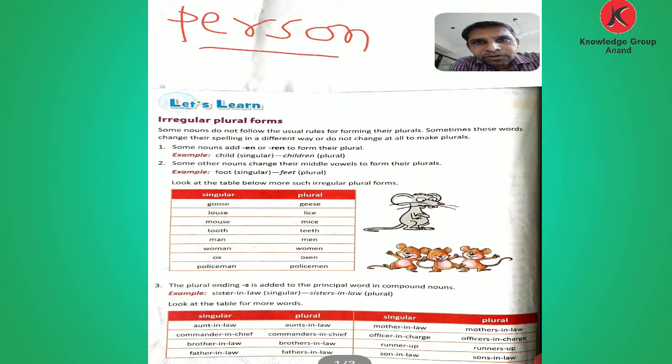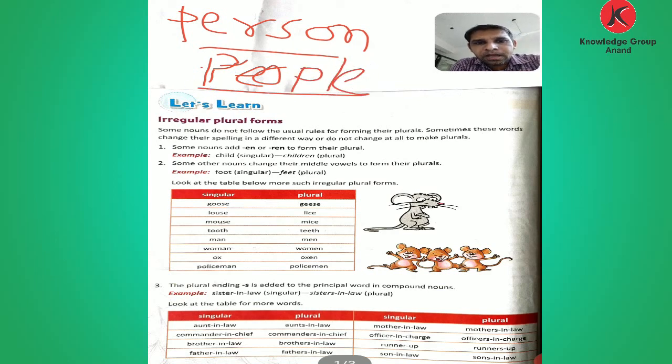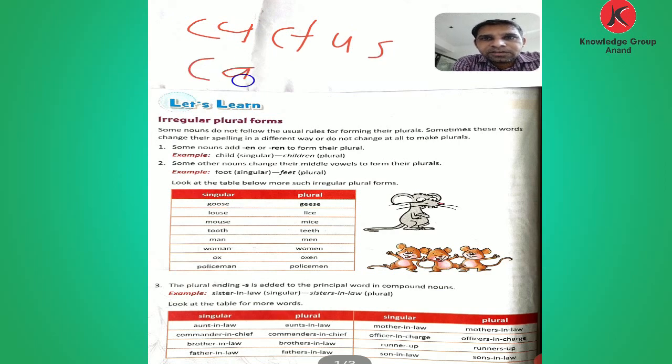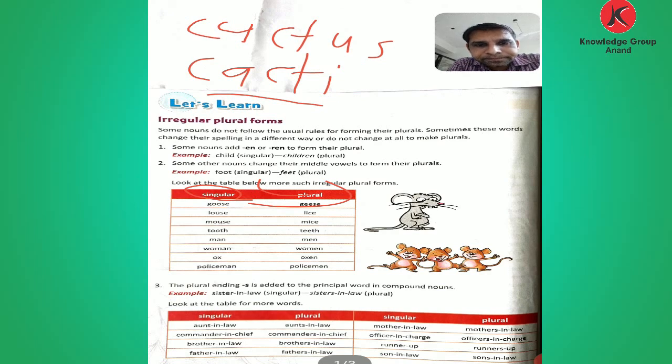Person is singular. When we change person into plural, people is the plural form. Then the word cactus, C-A-C-T-U-S. Cactus changes into cacti, T-I. Cacti is the plural. So these are the singular and plural forms, which change only some letters.